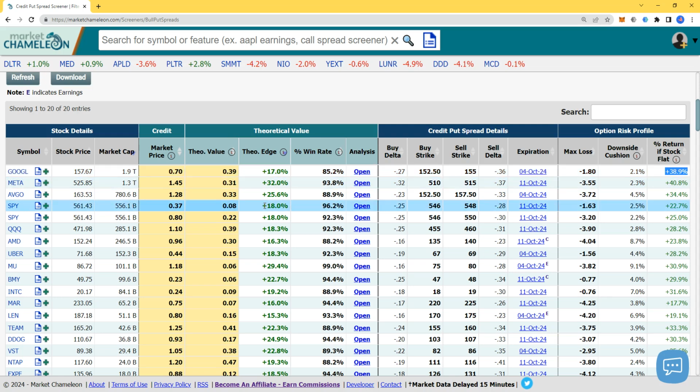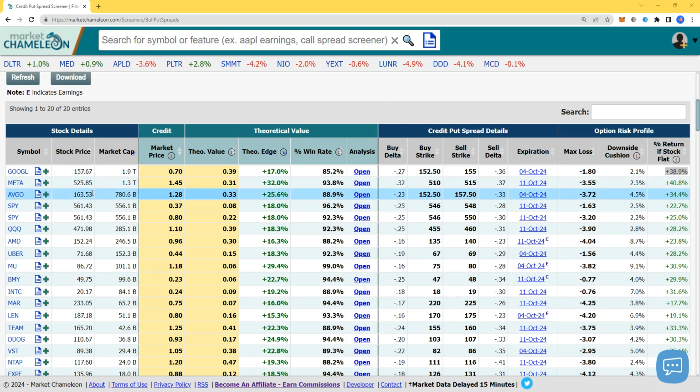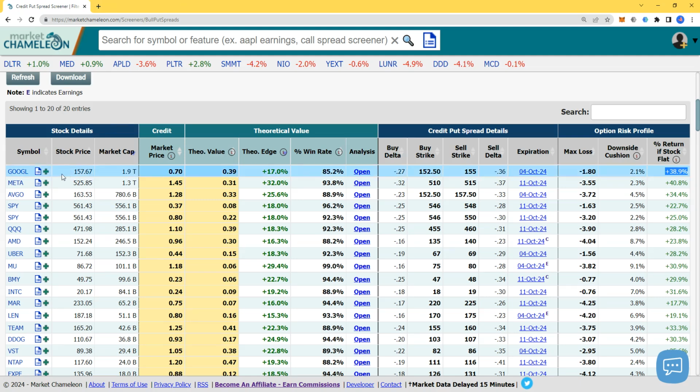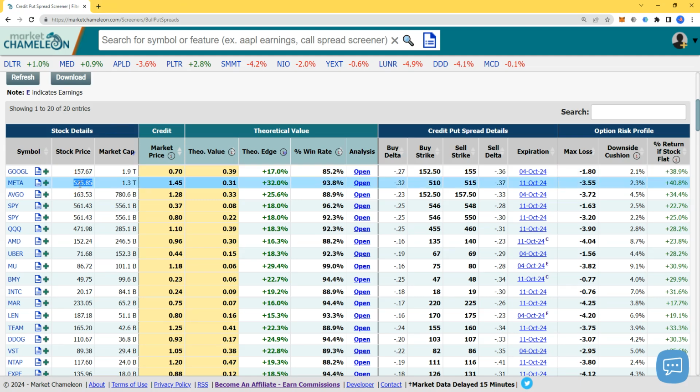Now I see something even more interesting to me. Not a financial advice. Let's see something more that just caught my eye. Let's see Facebook Meta right now. Oh, let's close this. Facebook price 525.85, 1.3 trillion. Look at this. We're gonna go to this because this is pretty awesome. Let's see what we got.